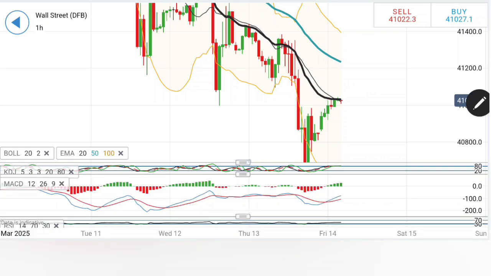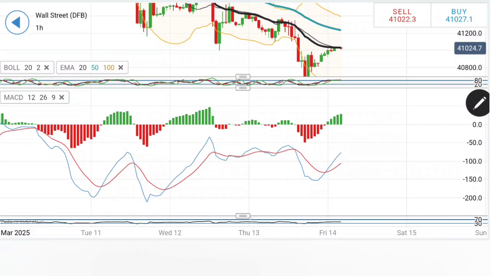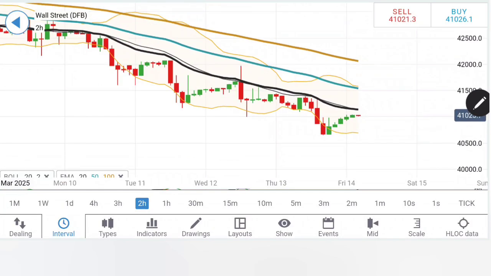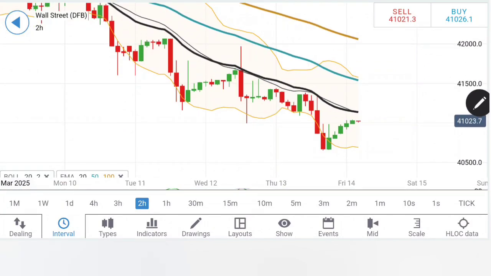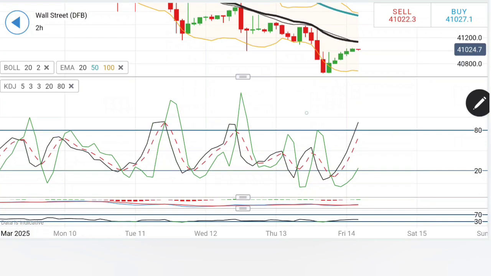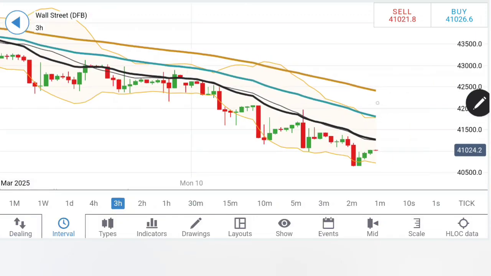And if that is taken, then 41,400 is possible. See, the stochastic has entered the overbought zone, while the MACD and RSI both are still supportive for further rise. On the 2-hour charts, likewise, there is still scope for a movement towards the 20 period, which is right now sitting at around 41,200, which is possible. Yes, the indicators are looking upwards, supportive of further rise.